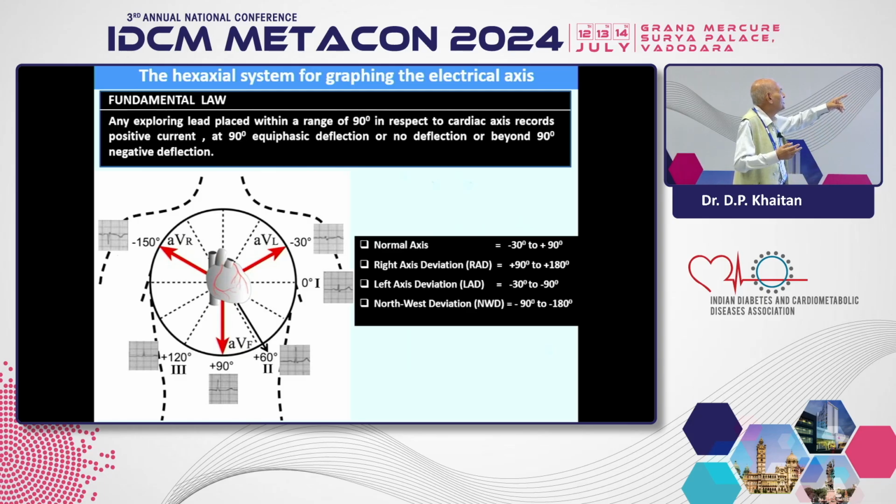If both leads are negative and the positivity is more towards the northwest side, it is known as northwest axis deviation. Only this much is required. It is not necessary to calculate the axis very accurately, like minus 59 degrees or so. In clinical practice, only this much is required: normal axis, right axis deviation, left axis deviation, northwest axis deviation. Next, please.